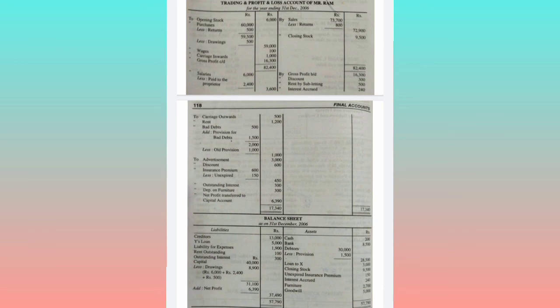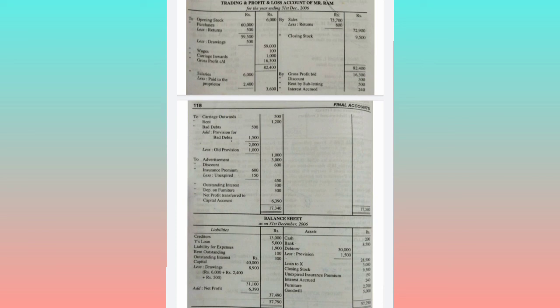And we have not received this interest, it is given in the adjustment, so it is outstanding, it is accrued interest. Because it is an income, we will use the word accrued. So it is accrued interest, we have not yet received this income. So this 250 will come on the credit side of the P&L account, and it will be taken to the asset side of the balance sheet. It is interest accrued, which means the income which is yet to be received.